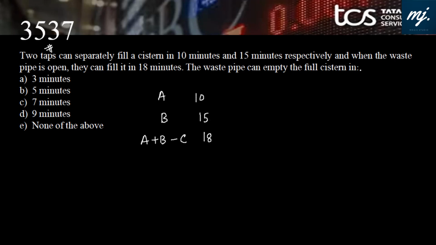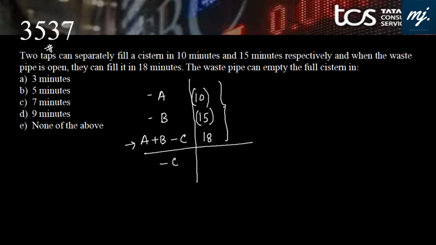The waste pipe can empty the full cistern. I need the value of C or minus C, whatever. Easily I can get it. From this particular equation, mathematically, if I deduct these two, I'll get the value of minus C. So minus C for me would be: from 18, I need to deduct these two. And we know the drill. Let's take the LCM. That is 2 into 5, 5 into 3, 3 into 2 is 6, and 6 into 3. Done. So this would be minus 9 when this is divided by minus 10.